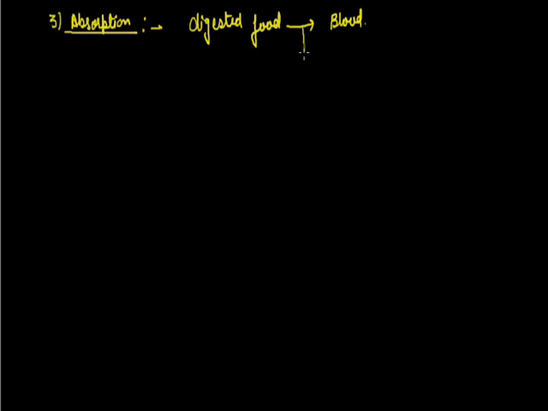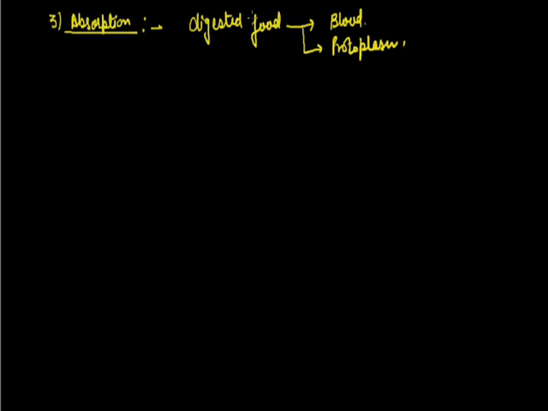The third process is called absorption, in which the digested food is diffused into blood or protoplasm directly. This contains two steps.